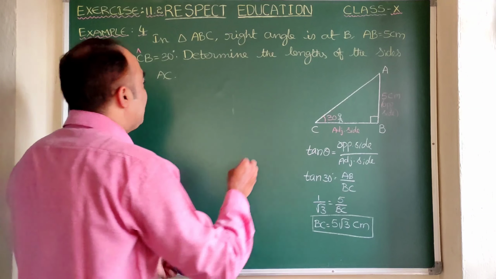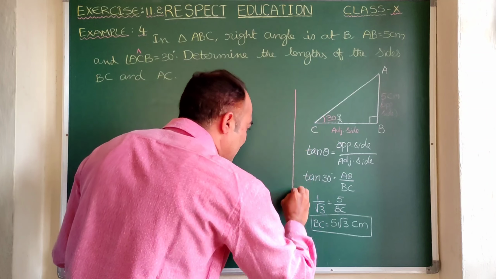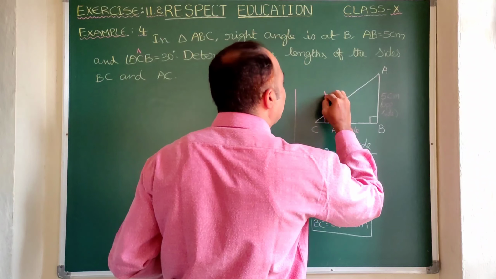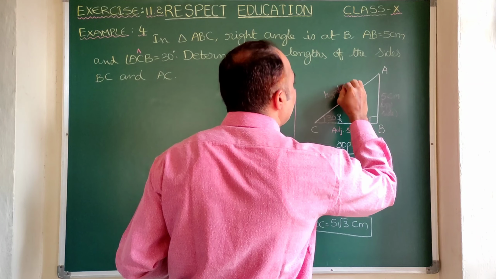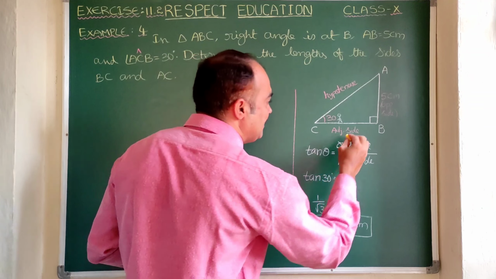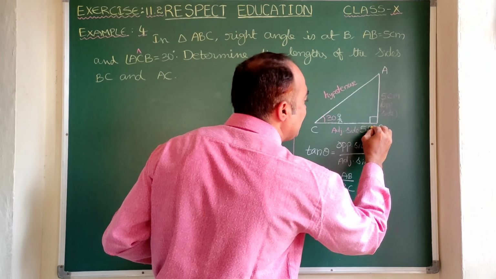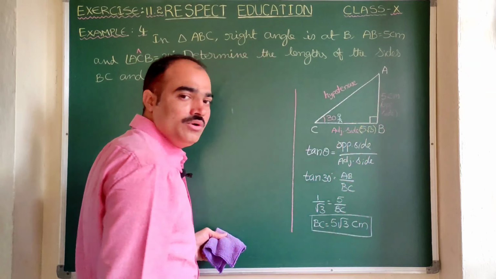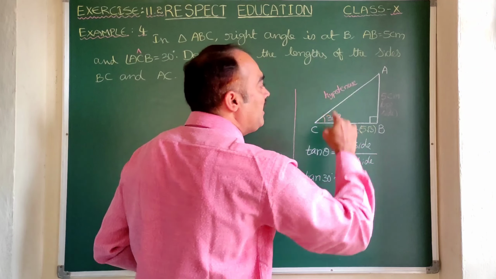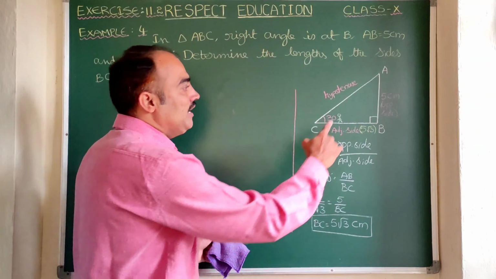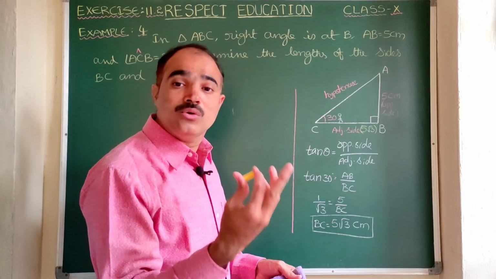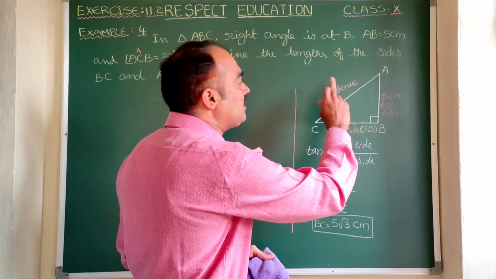Now still AC. Here from the figure, observe the triangle: what is the name of AC? Hypotenuse. AC is the hypotenuse. Let us note down the value of the adjacent side, that is BC, as 5 root 3. That means here the opposite side is known and the adjacent side is also known. Let us see how many ways there are to find AC. First one: if you use opposite and hypotenuse, which ratio is applicable? Sin theta or cosecant theta. So using these we can find the hypotenuse.